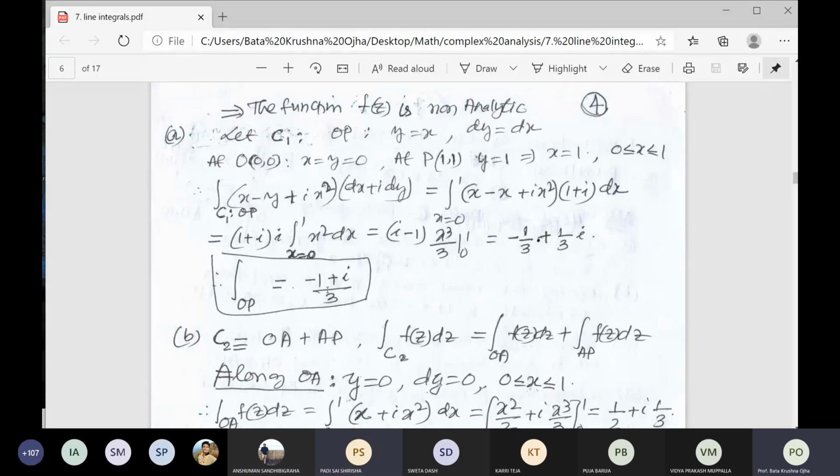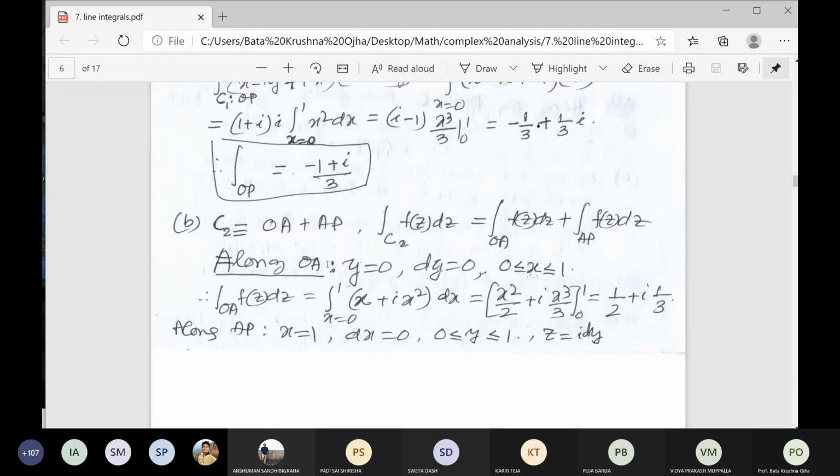There is no problem. I will go slowly, because if you understand today's class, you can solve all the questions. Now you see the second question. Again, one doubt will be very clear. So what is C2? C2 is the OA plus AP line, two lines.